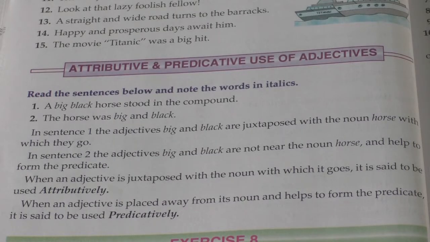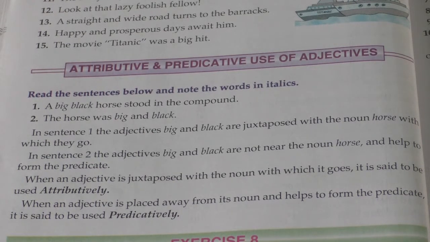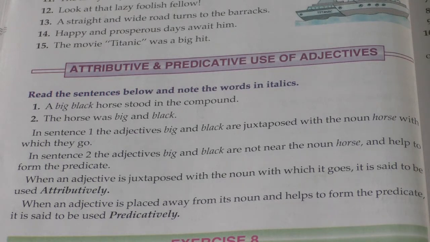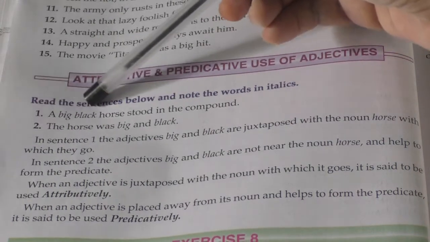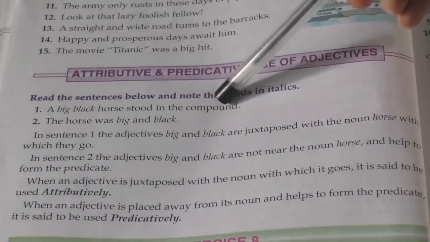Kids, now let us understand the next topic under the lesson, adjectives, that is attributive and predicative use of adjectives. So what is attributive? It is when the adjective is just next to the noun. That time it becomes attributive, and when it is in the predicate part of the sentence, then it becomes predicative. So look at the examples there. A big black horse stood in the compound.